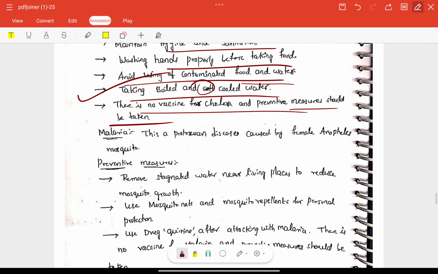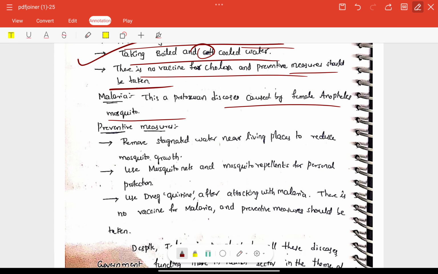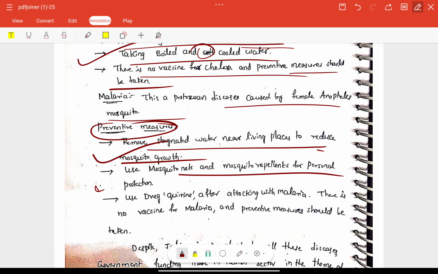Very good. Malaria, this is a protozoan disease caused by the female anopheles mosquito, right? Next, we have preventive measures for malaria included. Remove stagnant water near living places to reduce mosquito growth. Use mosquito nets and repellents, very good. And also use the drug after being attacked by malaria. There is no vaccine for malaria, so preventive measures should be taken.